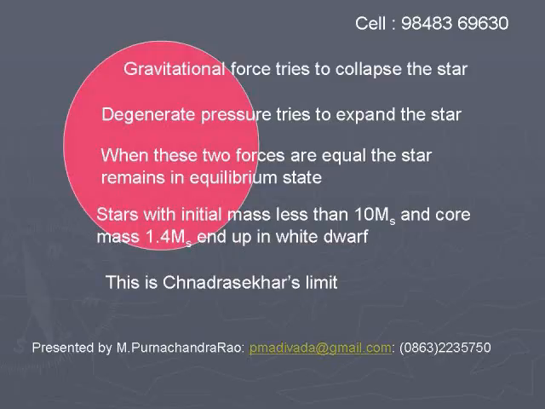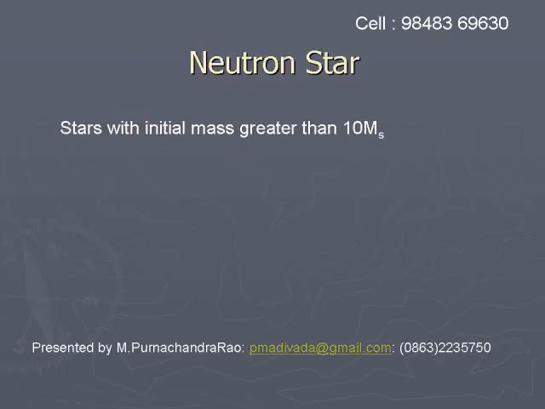Different states of the core. The final state of a star depends on its initial mass. Stars with initial mass less than 10 times the mass of the sun and core mass less than 1.4 times the mass of the sun end up as white dwarfs. So if the initial mass of the star is less than 10 times the mass of the sun and the core mass in the white dwarf state is less than 1.4 times the mass of the sun, it remains as a white dwarf.